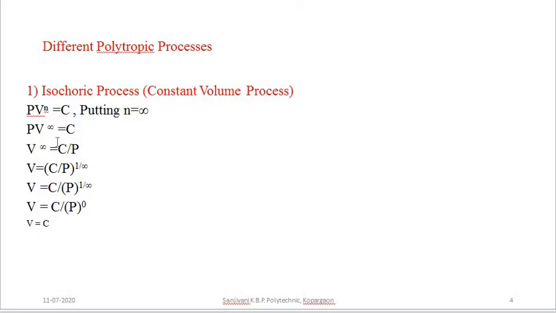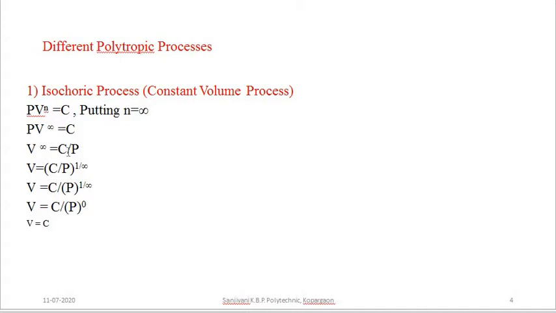Now we are going to write this equation in terms of volume. So V to the power infinity is equal to C upon P. Taking the infinity to the right hand side, it becomes V is equal to C upon P raised to the power 1 by infinity.